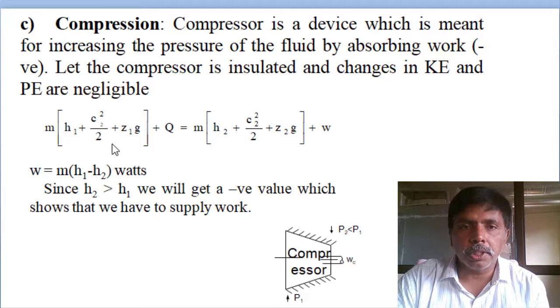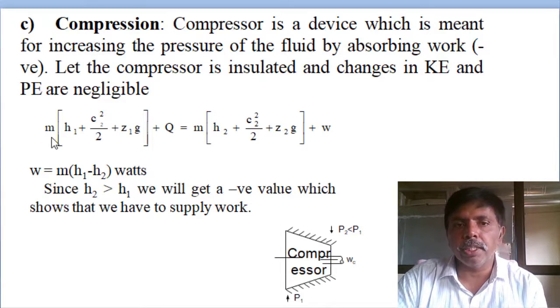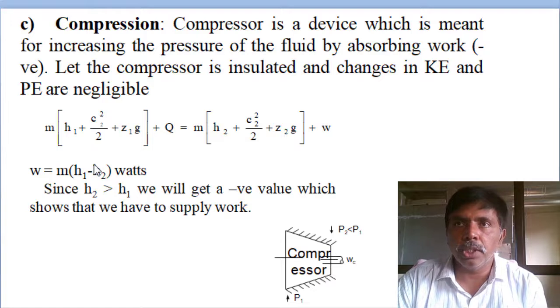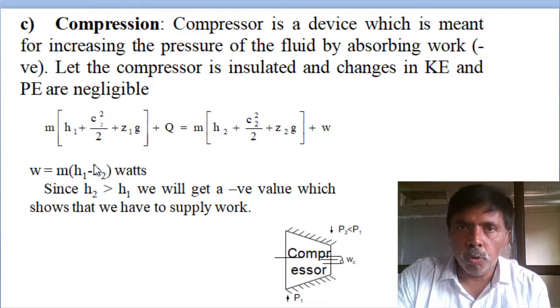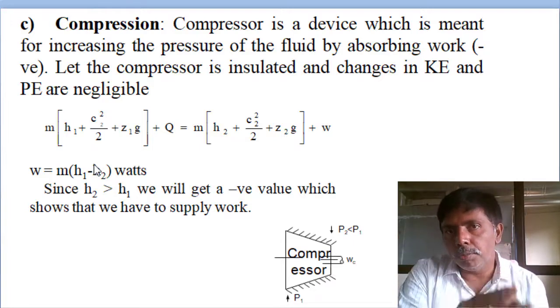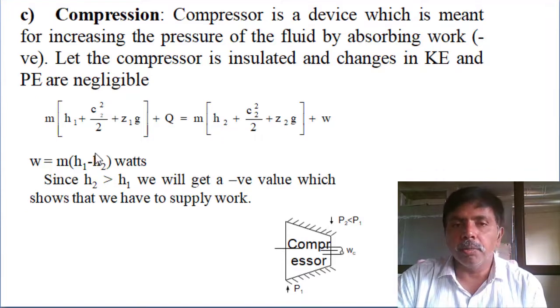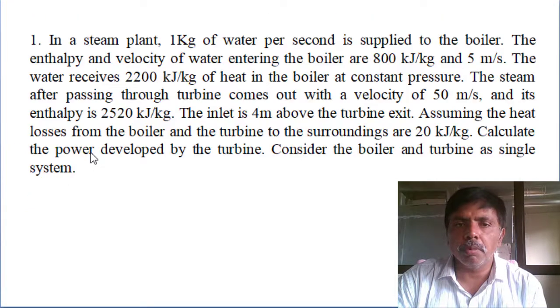Coming to the compressor, we apply the same conditions, but it is a work requiring device, so h2 is always greater than h1 and we will get a negative value. With the same equation, if you get a negative value, it means work is done upon the system; if positive, work is done by the system. We will solve some small problems.